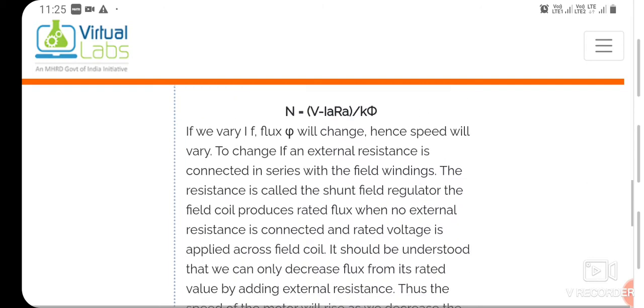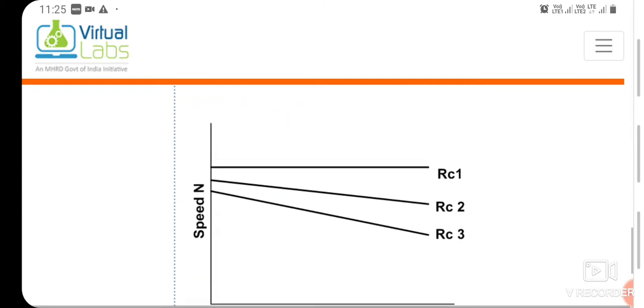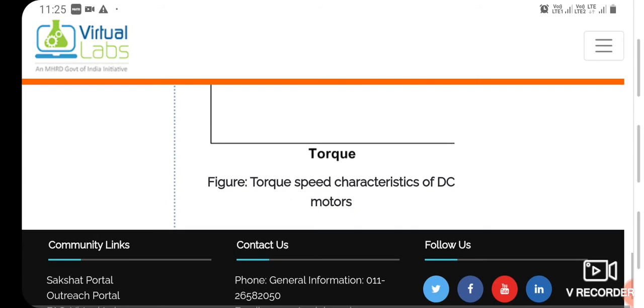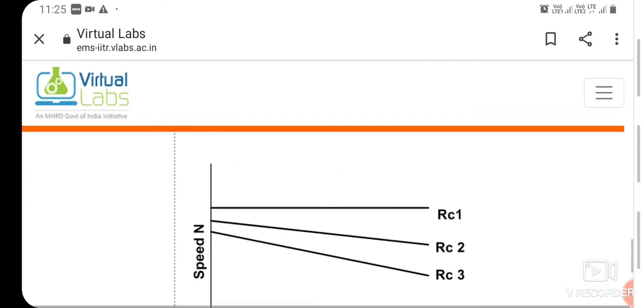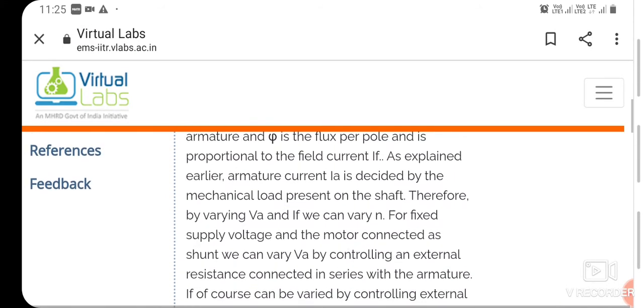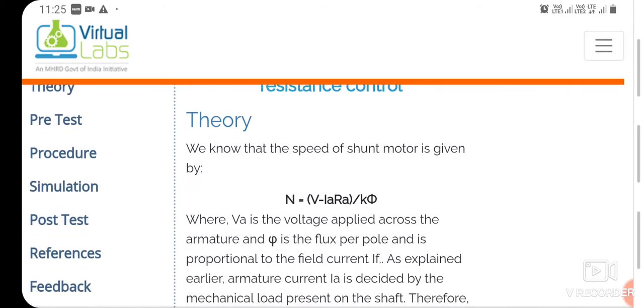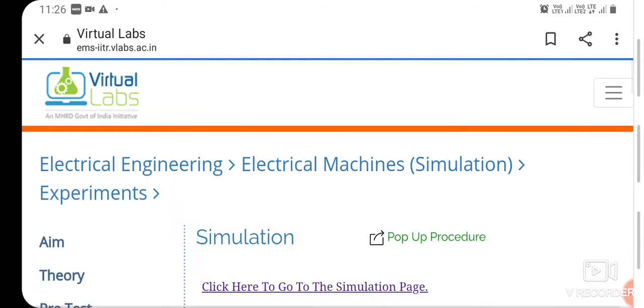Okay, so you can scroll down, you can see the graph is also given. It is actually the graphical plot between the speed and the torque. But in this experiment, finally you have to plot the graph between the speed and the phi, or speed and the voltage. So directly I'll be going to the simulation part.